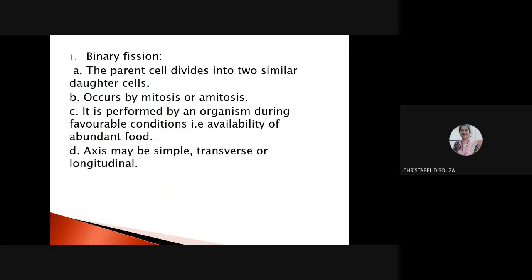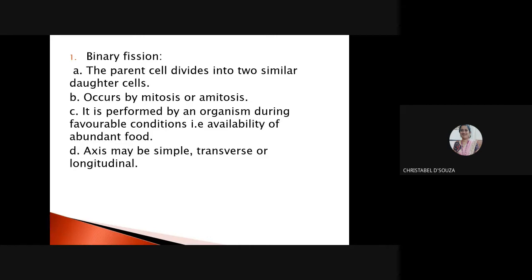So what is binary fission? The parent cell divides into two similar daughter cells. This occurs by a process known as mitosis, or it may also be known as amitosis.